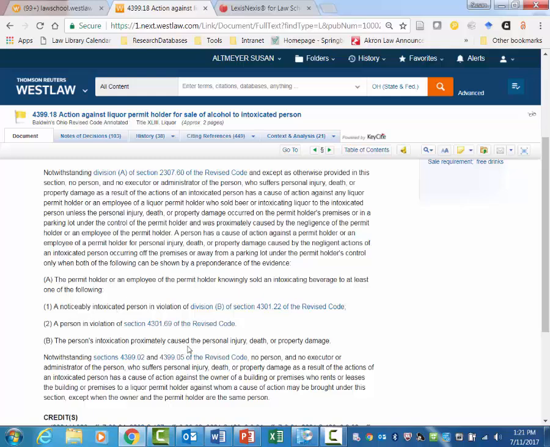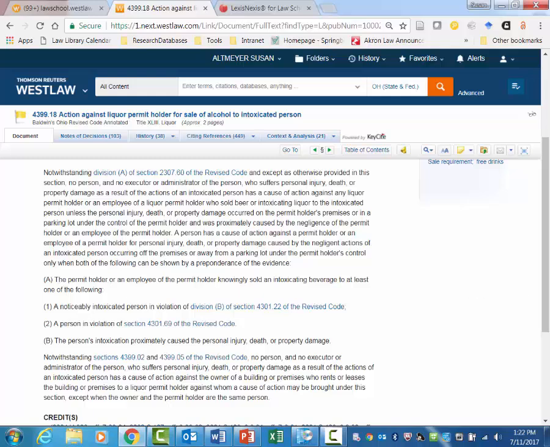And proximate cause, we might have to look at some additional cases to determine when the person's intoxication proximately causes the injury, death, or property damage. And that would apply in this case because there's something else that may have caused the damage here, that being the automobile. The car suddenly accelerated, and that could have caused the injury and not so much the negligence or the intoxication of the driver.